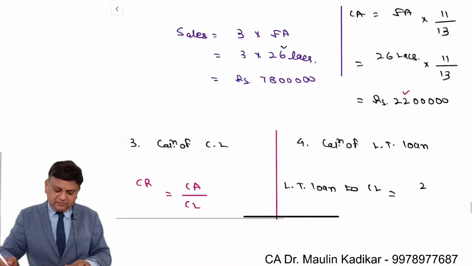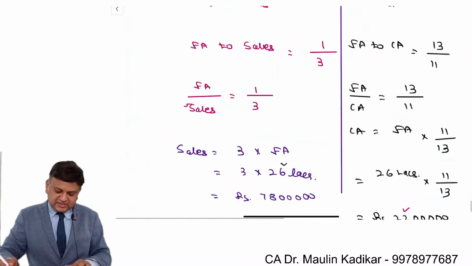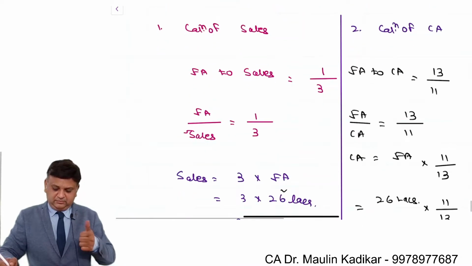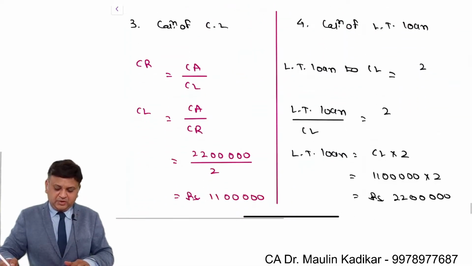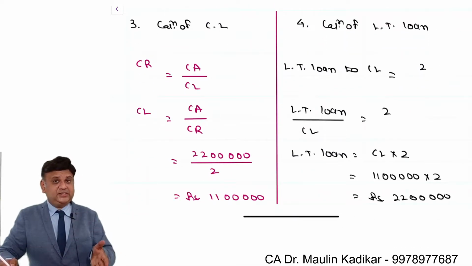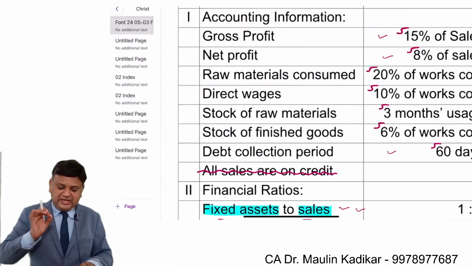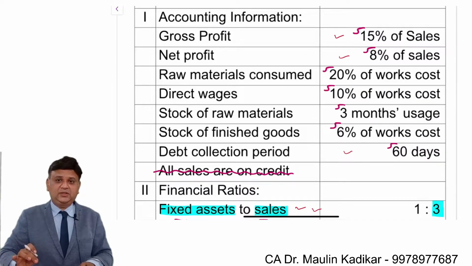Now friends, importantly what you can see, on the asset side we have the fixed asset, we have current assets, so the total assets that we have. On the liability side we have current liability, yes. Long-term loan, yes. So the balancing figure of the liability side will be net worth.